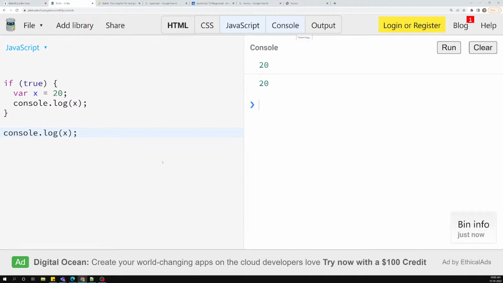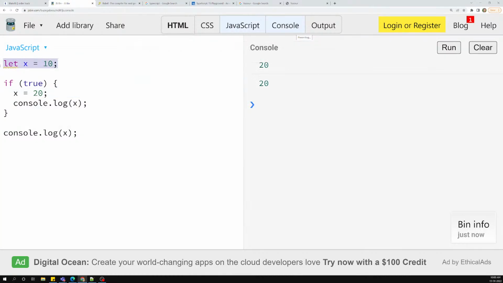Now let's try to see this with let. What I will try to do here is let x is equal to 10, and I changed it to x is equal to 20. Now let's try to see the output. If we try to see the output, this one is 2020 only. It's fine, it's correct only.